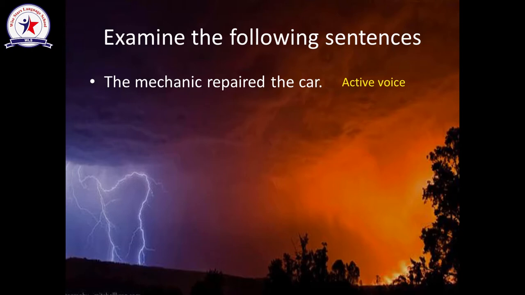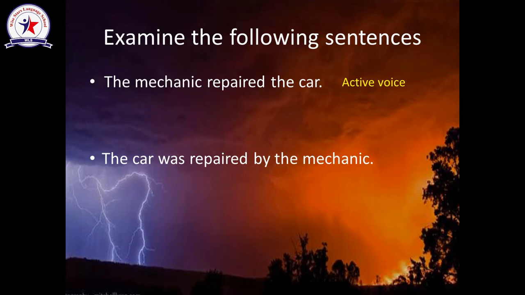Let's move to the second sentence. The car was repaired by the mechanic. Pay attention to the beginning of the sentence. Do we have the subject or the doer here? Is the car the one who repaired? No. So this is not the subject. Actually, the sentence starts with the object.